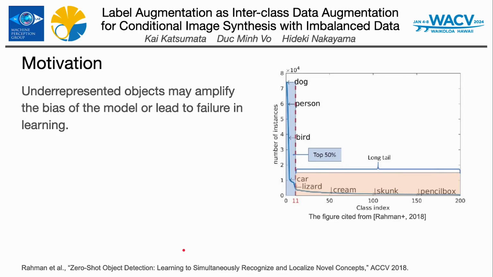Traditional approaches to this problem have included techniques like oversampling minority classes or undersampling majority classes. However, these methods have their limitations in context. Oversampling repeats meaningless features many times, while undersampling may miss learning valuable features in majority classes. Recognizing these challenges, our research proposes a novel approach. We introduce the concept of label augmentation, specifically in the context of conditional image synthesis using GANs. Our aim is to effectively leverage the available data, irrespective of class distribution, to train more robust and generalizable models.